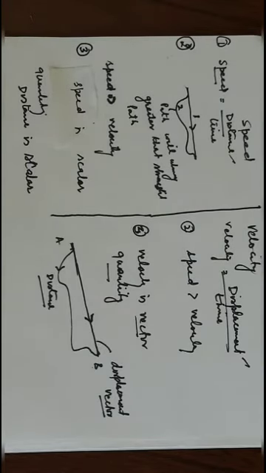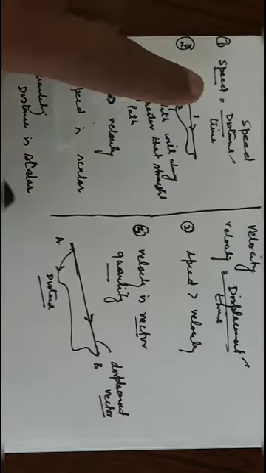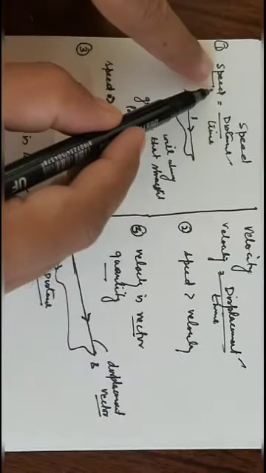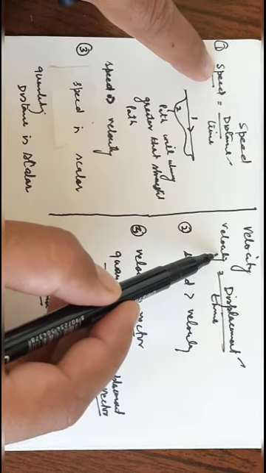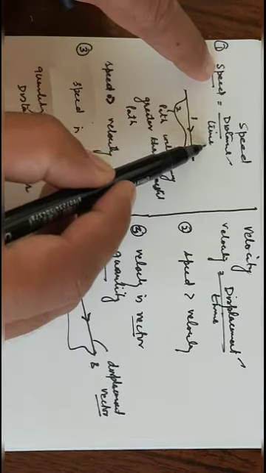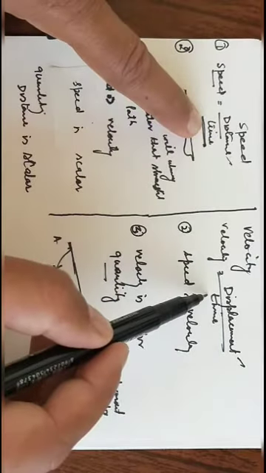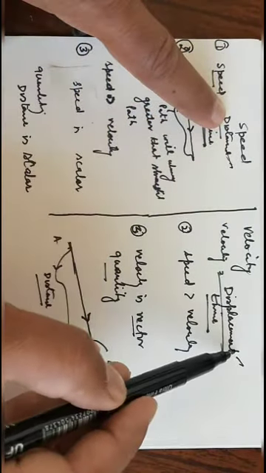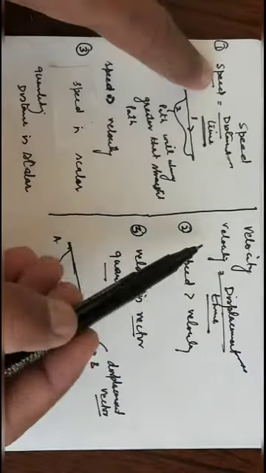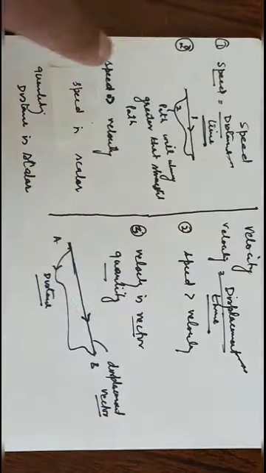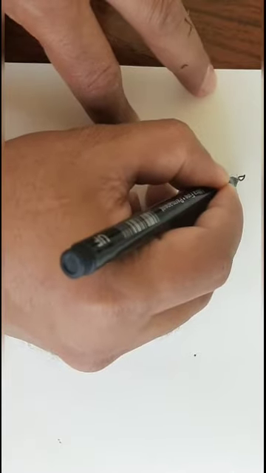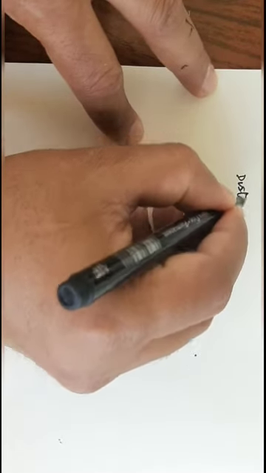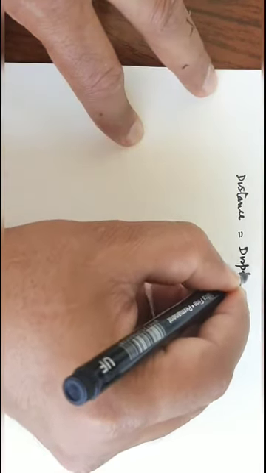One more question may be asked, when will your speed be equal to velocity? If you see the formula, speed is distance divided by time, here displacement divided by time, and if distance is equal to displacement, then speed will be equal to velocity. So when is distance equal to displacement?